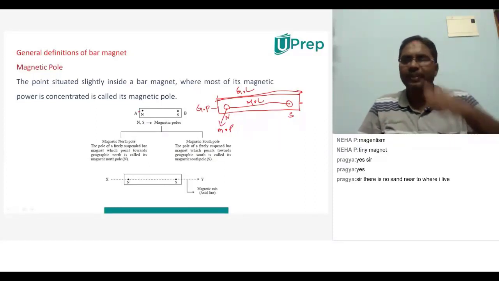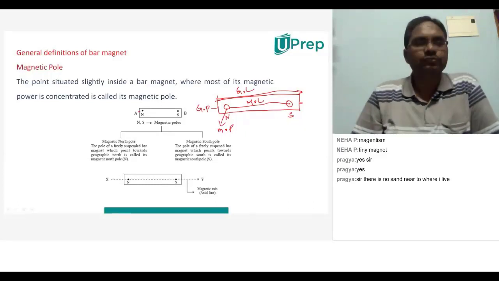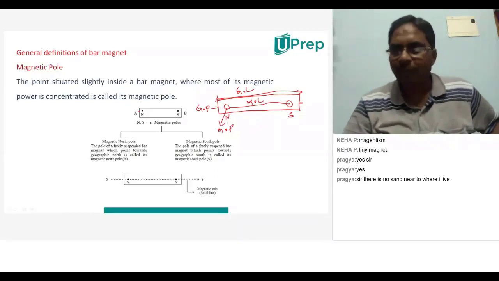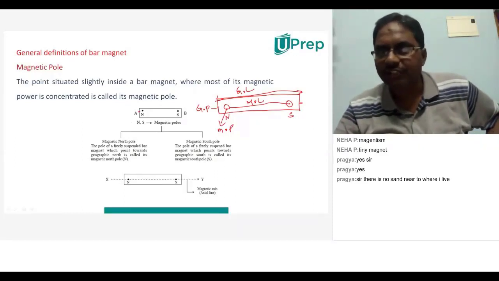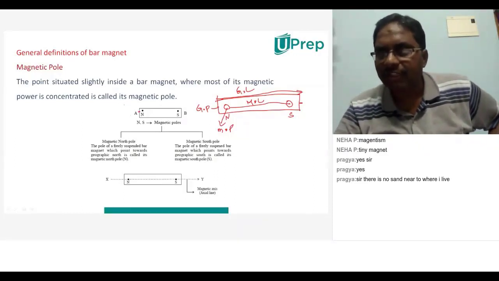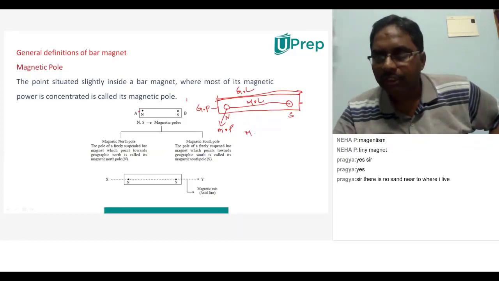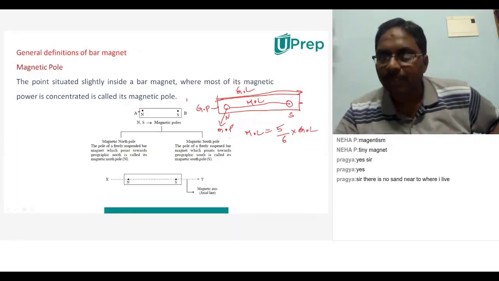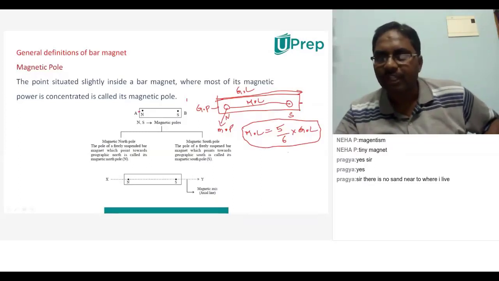Do you know the relation between magnetic length and geometrical length? Let me tell you about that relation. Magnetic length will be equal to 5/6 times the geometrical length. This is the relation, and you have to remember it. Magnetic length will be equal to 5/6 times the geometrical length.